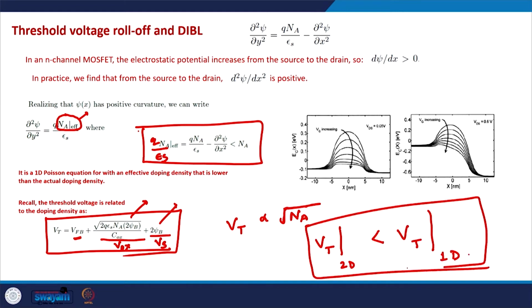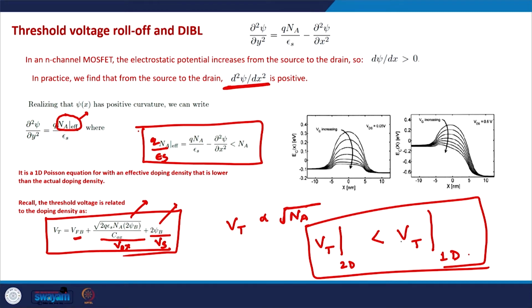For small channels we need to consider the 2D electrostatics, because this is a significant number there, while it is not significant in a long channel. So we can ignore this there and do a reasonably good treatment with 1D electrostatics, but in a small channel we need to do a 2D electrostatic analysis. So the threshold voltage essentially will drop down.